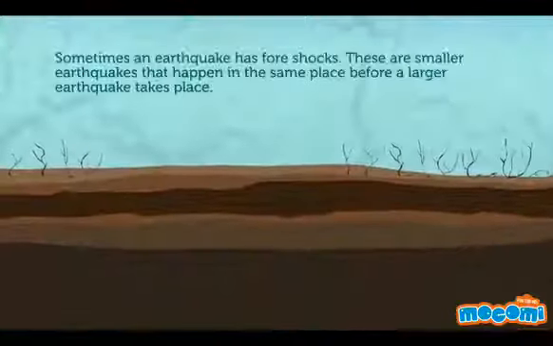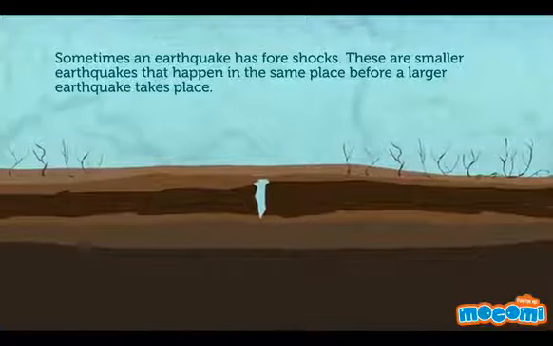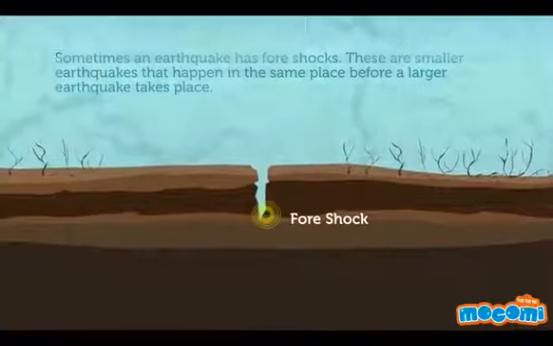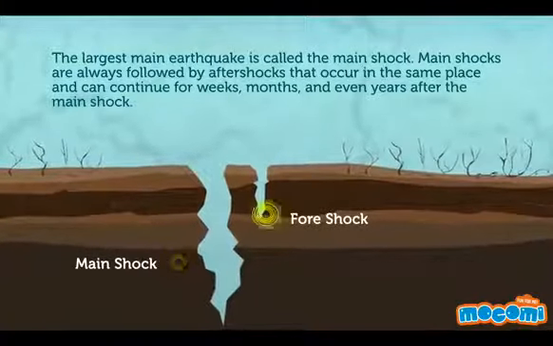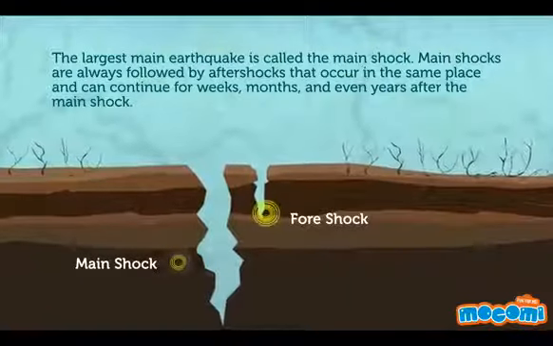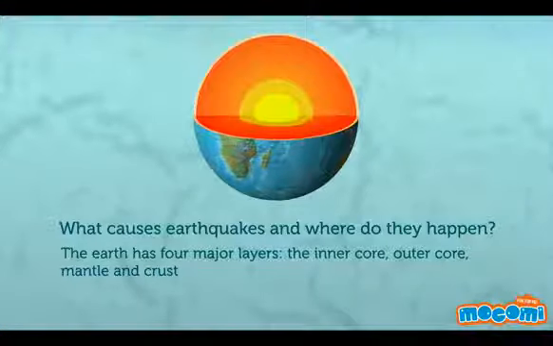Sometimes an earthquake has foreshocks. These are smaller earthquakes that happen in the same place before a large earthquake takes place. The largest main earthquake is called the main shock. Main shocks are always followed by aftershocks that occur in the same place and can continue for weeks, months, and even years.